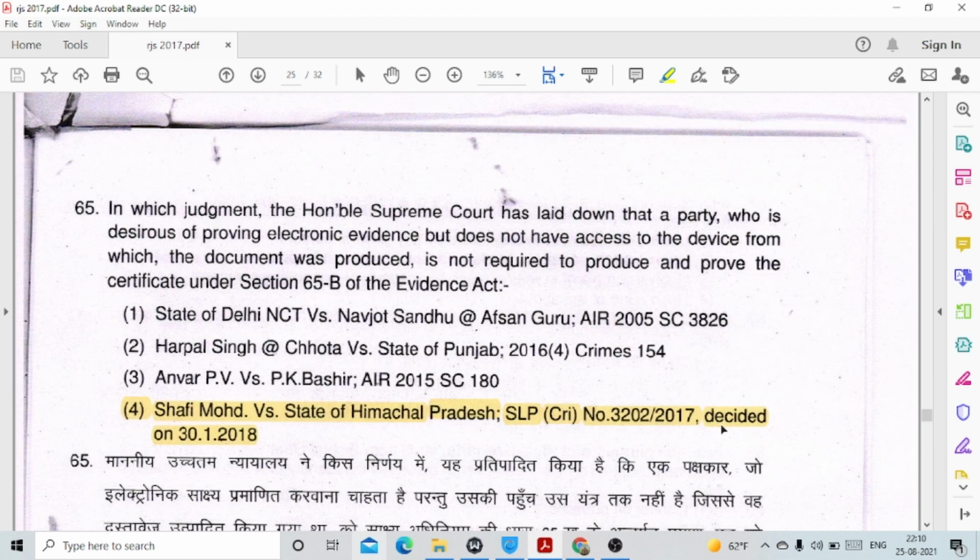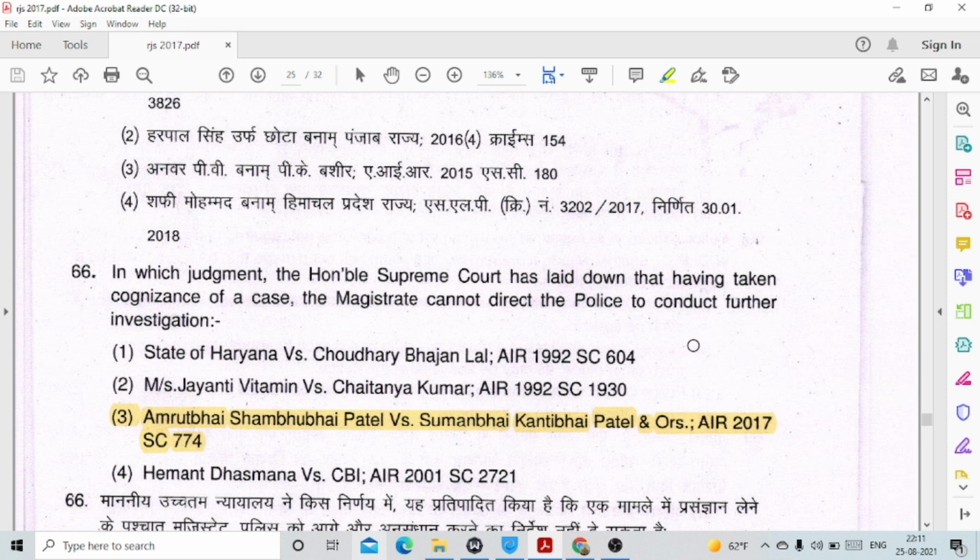Question number 65. In which judgment has the Honorable Supreme Court laid down that a party who is desirous of proving electronic evidence but doesn't have access to the device from which the document was produced is not required to produce and prove the certificate under section 65B of the Evidence Act? Again, a very important judgment. This is option number 4, Shafi Mohammed versus State of Himachal Pradesh, 2017's judgment.